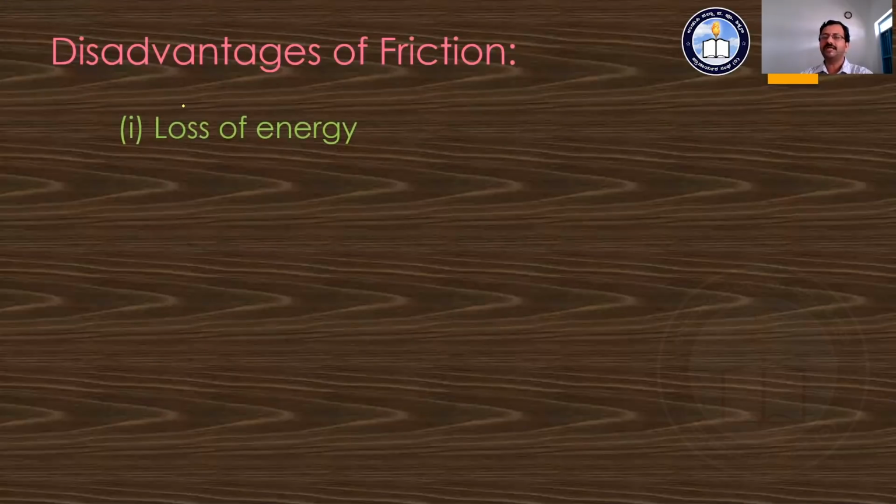To avoid this static frictional force or to overcome this kinetic frictional force, we have to do some extra work, work ಮಾಡಬೇಕಾಗತ್ತೆ. So that we are going to lose some amount of the energy, and hence you are going to say due to this friction there is some loss of the energy.